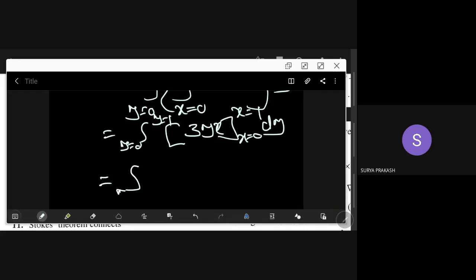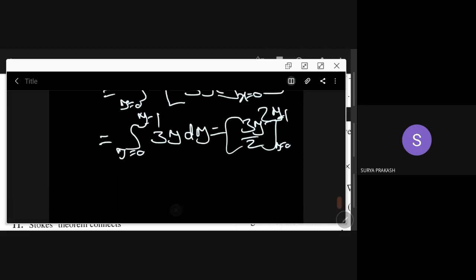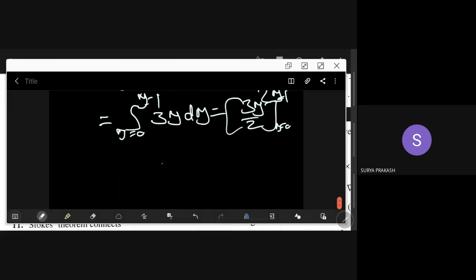Putting x is equal to 1 there, we get the integral from y is equal to 0 to 1 of 3y dy. This results in 3y square by 2 between y is equal to 0 and y is equal to 1. So the answer is 3 by 2.